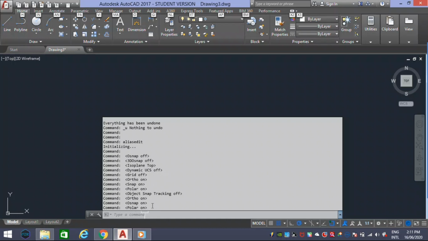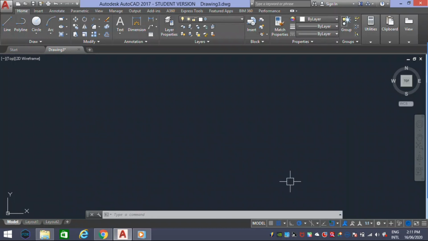Now we're done with our screen understanding. Next, step into the toolbars. Here we have 5 toolbars to learn in 2D. The first one is the draw toolbar, second the modify toolbar, then the dimension toolbar, layers toolbar, and properties toolbar. Firstly, the draw toolbar. It's a design toolkit where we can start drafting using tools like line, rectangle, circle, polygon, etc.